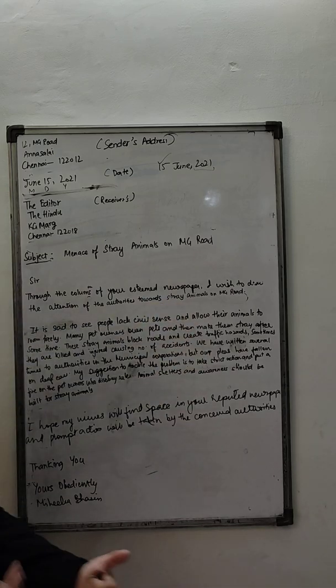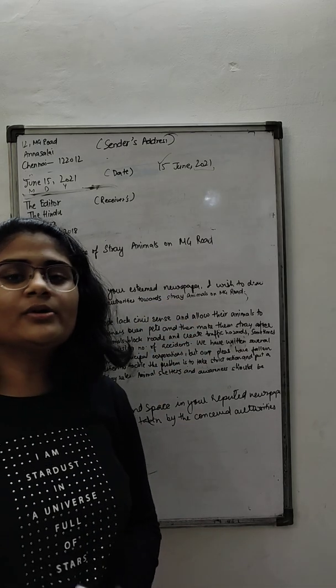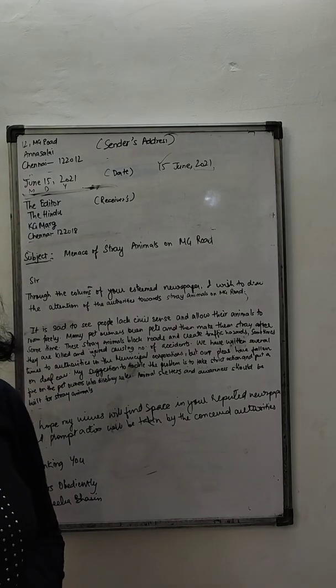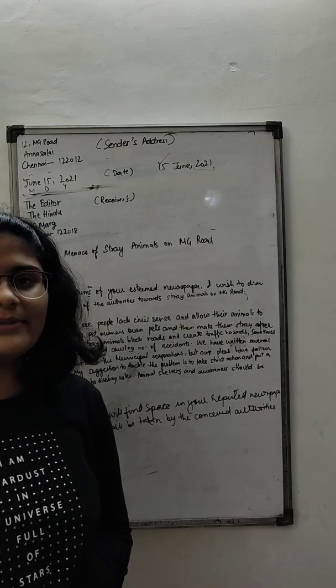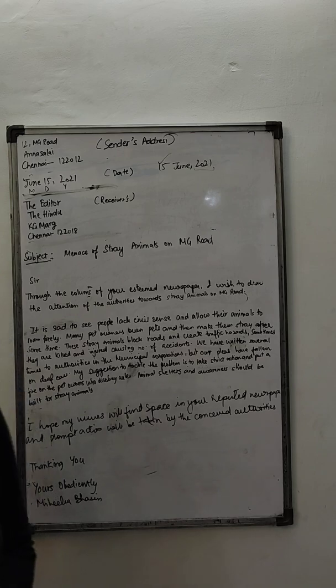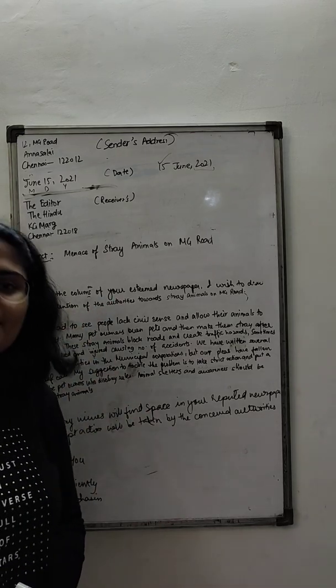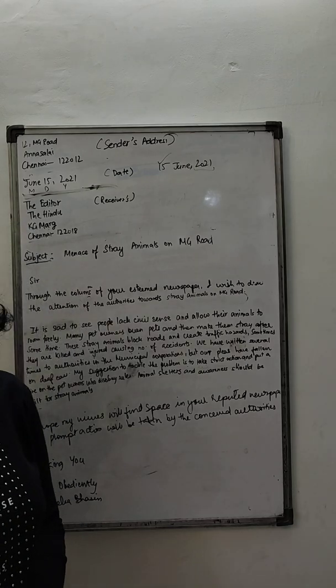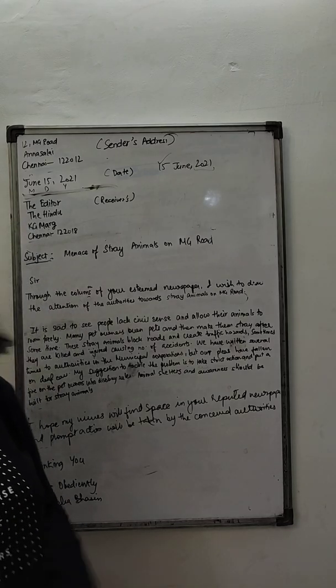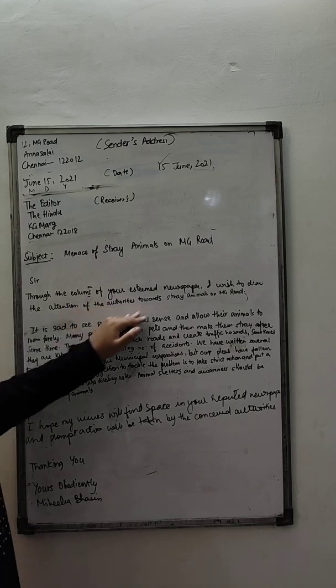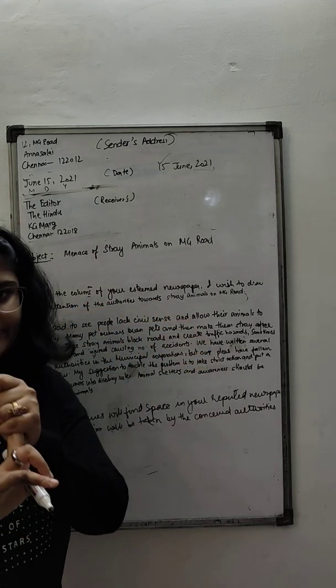But usually in the board exams, you get an address. So most people tend to write that, for example, you are Amita from ABC Society. They first write, I am Amita and I am a resident of ABC Society, and then they write through the columns of your esteemed newspaper. So they follow both the criteria.